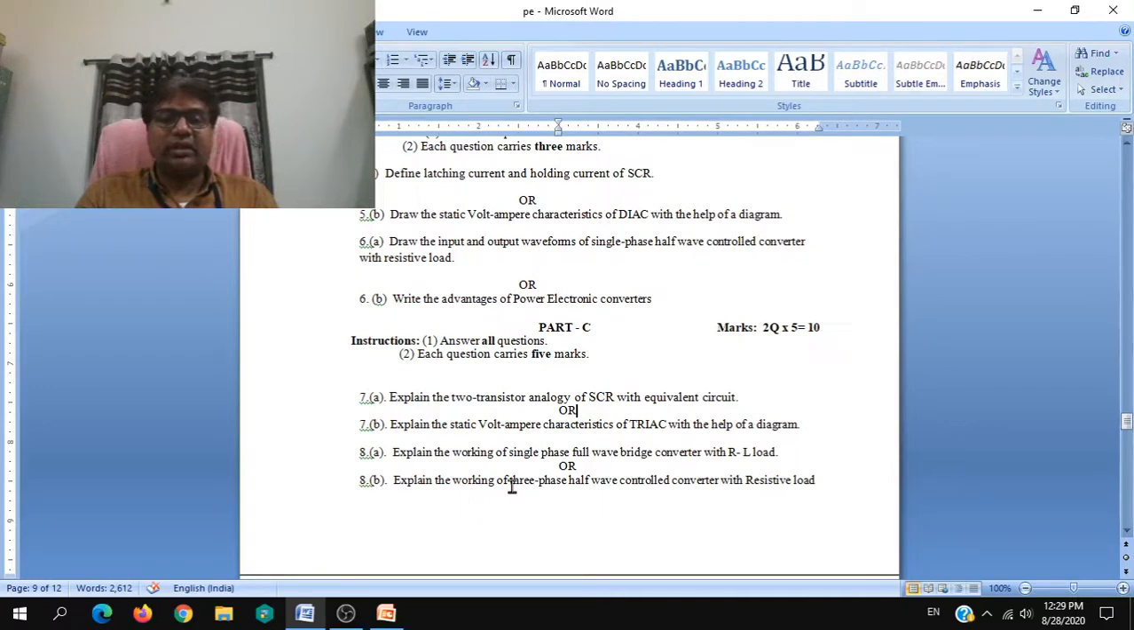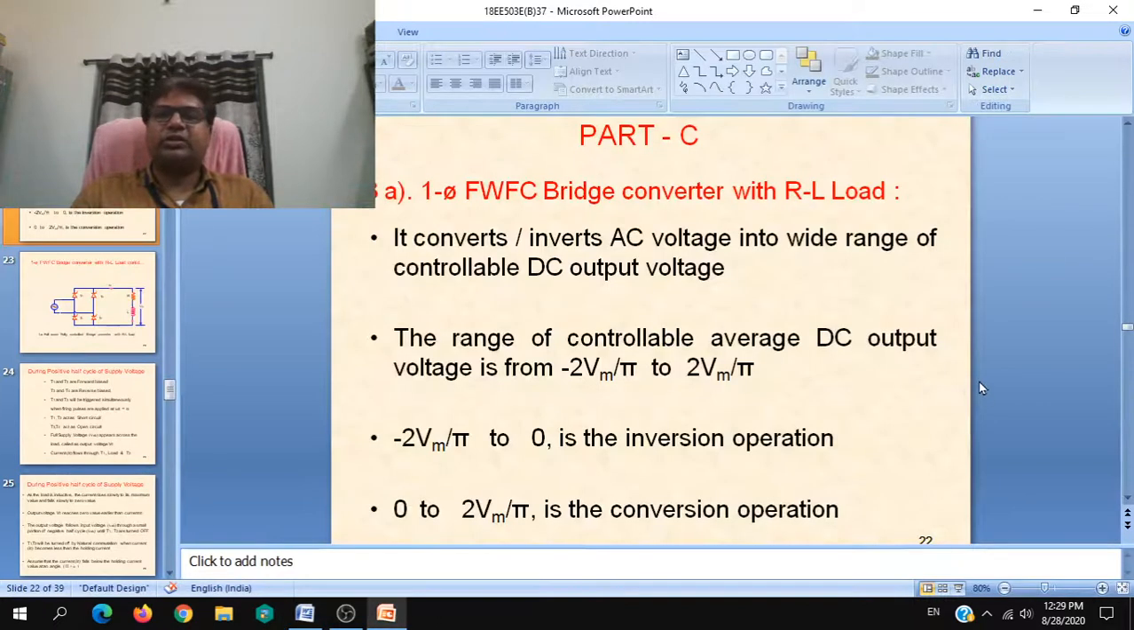For this again, working of three phase half wave controlled, that is there in the syllabus. We have discussed the other things also, but half wave control means one SCR, again not diodes, controlled one SCR in each phase with resistive load only, where the load is resistive. You need not bother of any freewheeling diode also. Now just we will go through the answers.